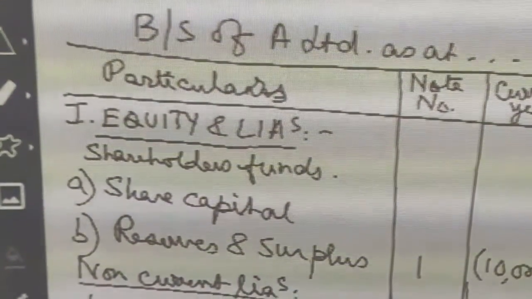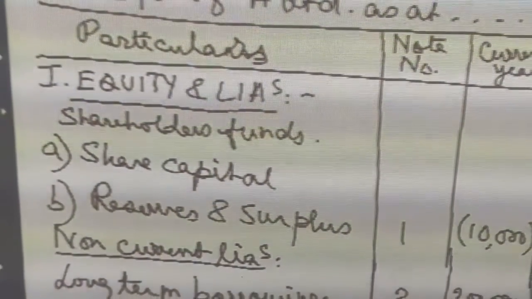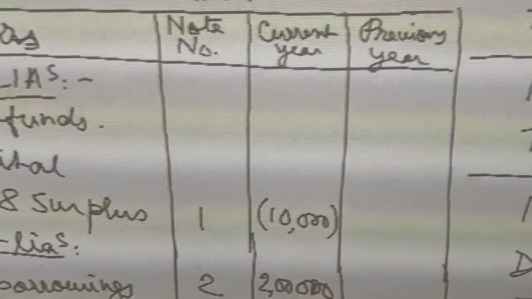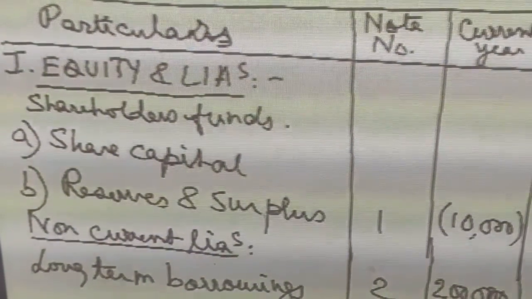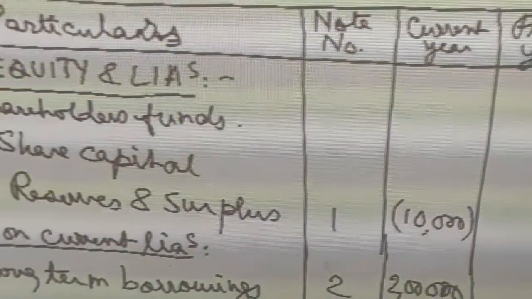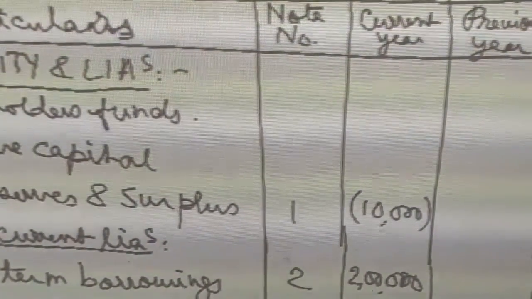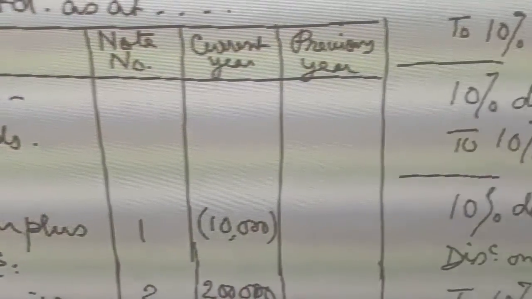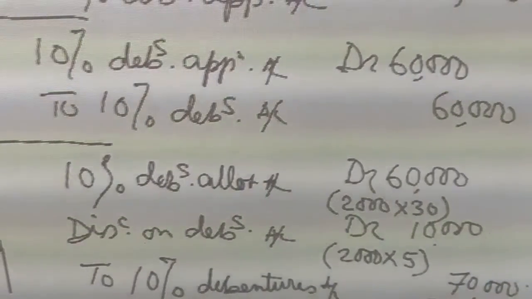Shareholders, under that we have shareholders funds. Under shareholders funds, first we have share capital. Now here we did not have any share capital, so it is remaining blank. Then we have reserves and surplus, note number one. Here I have written 10,000 in brackets. From where did I get that 10,000? Actually that 10,000 is the discount. So discount on debentures account was debited by 10,000.